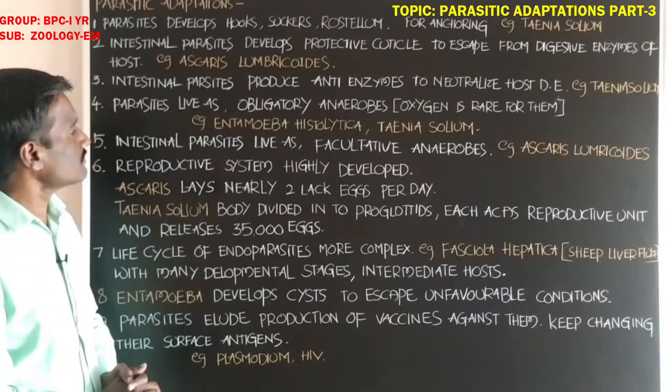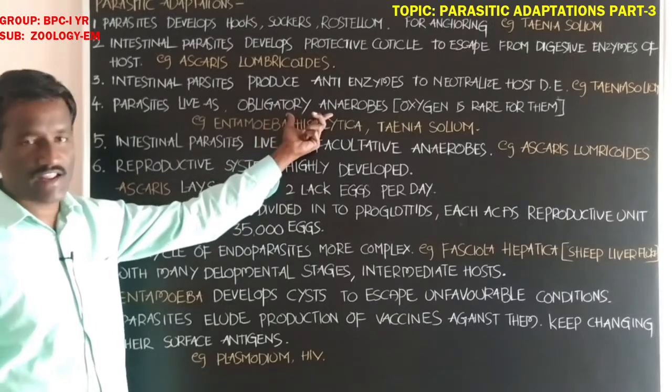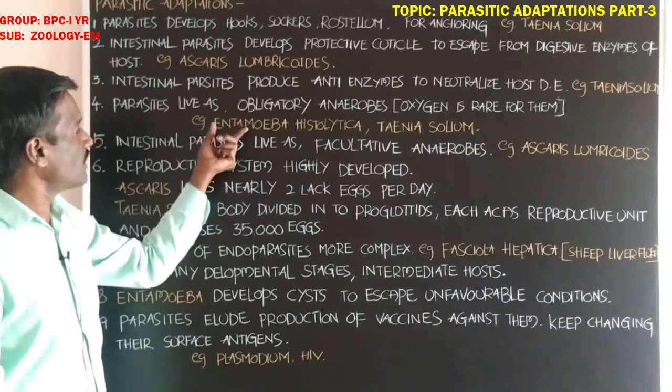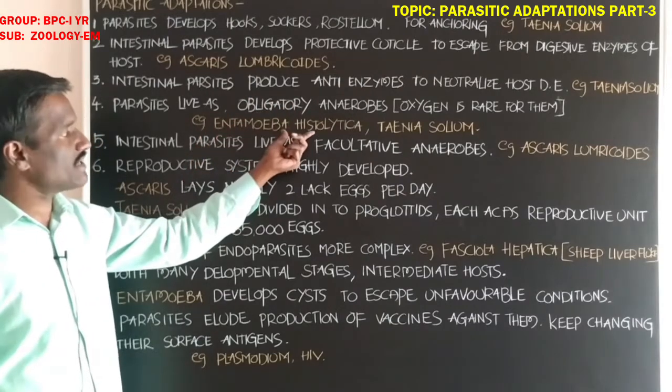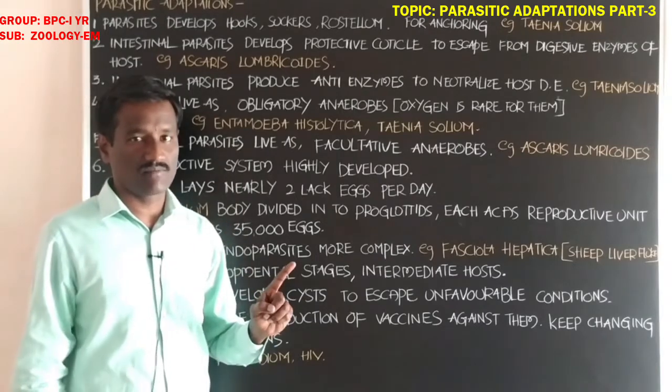This type of parasite is called an obligatory anaerobe. Examples: Entamoeba histolytica, which lives in the large intestine of man.